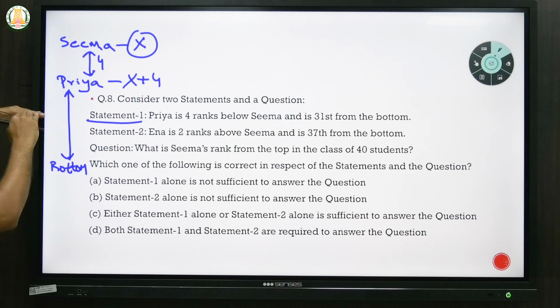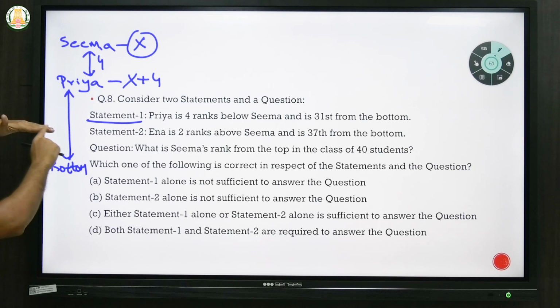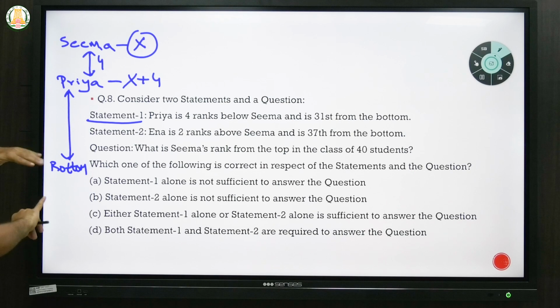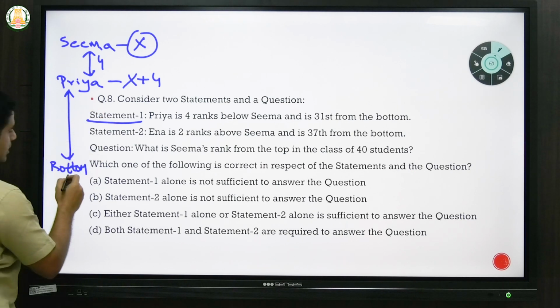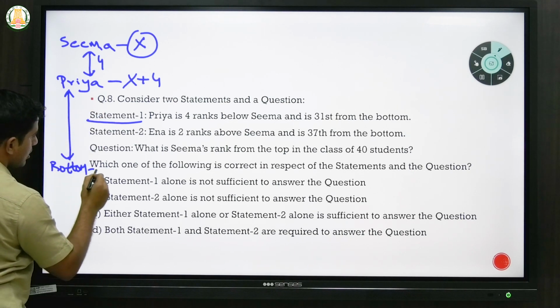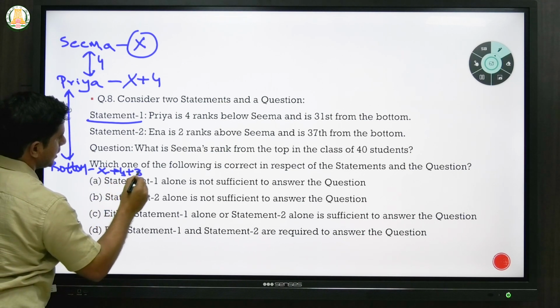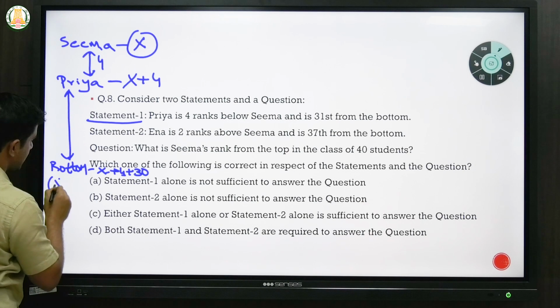So 30 plus 1, 31st position will be Priya's. So actually the difference will be, if Priya's rank is 20 and the final number of students is 50, the difference will be 30. So bottom will be X plus 4 plus 30, that is X plus 34.